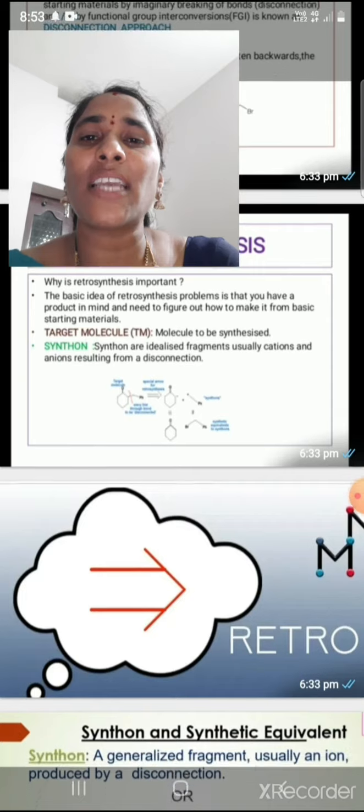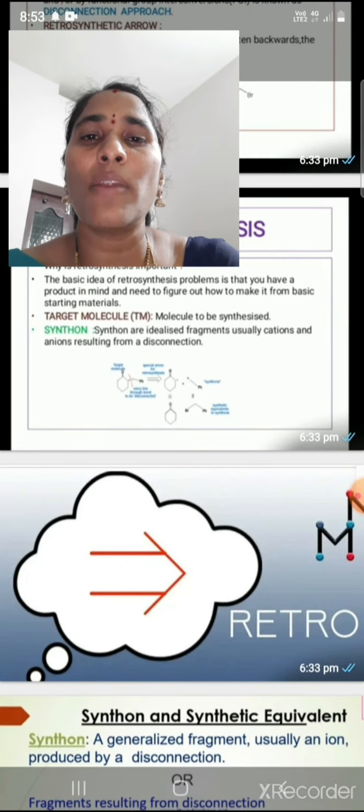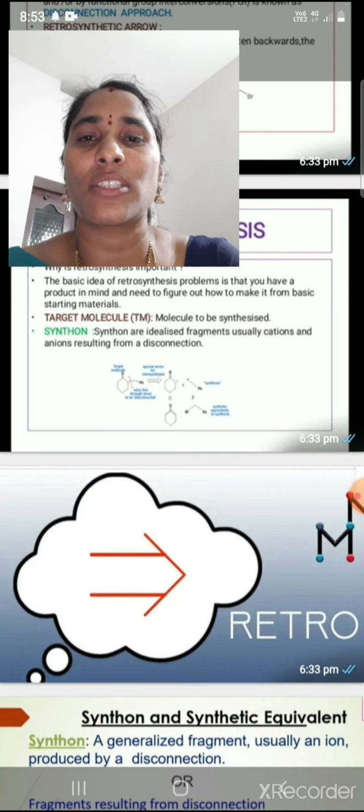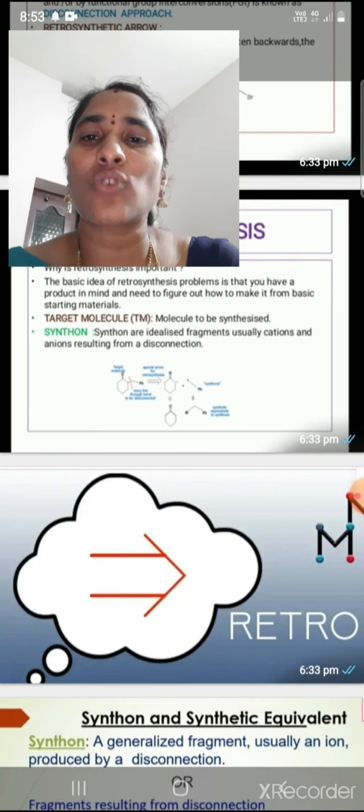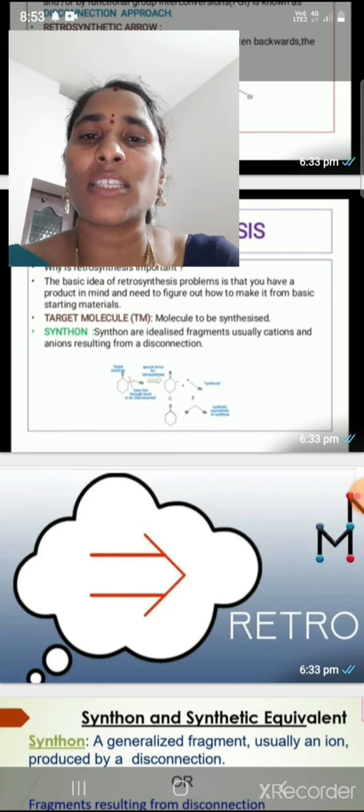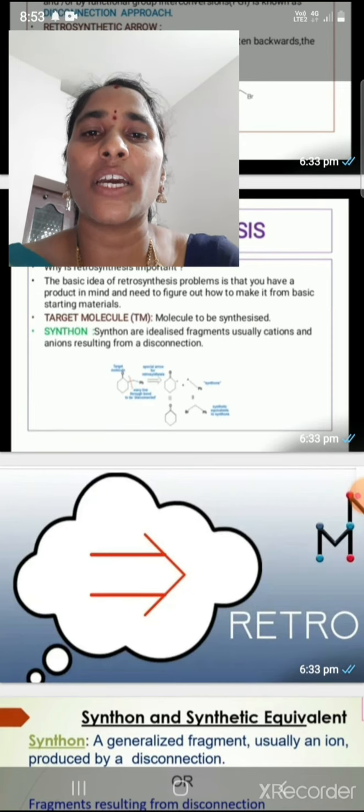The basic idea of retrosynthesis problems is that you have a product in mind and need to figure out how to make it from basic starting materials.